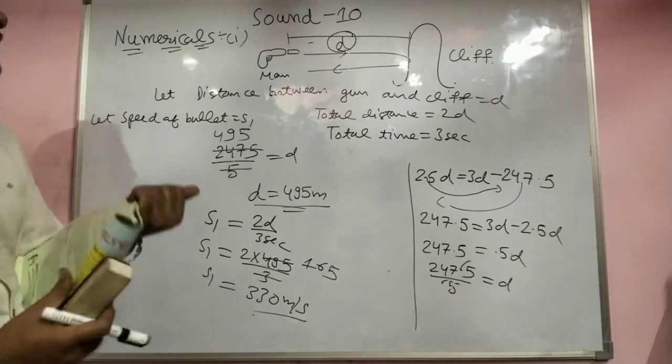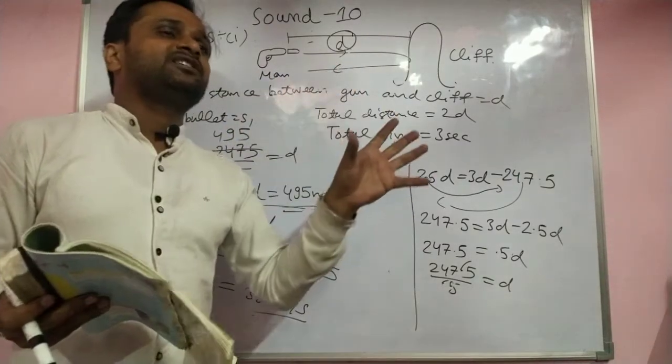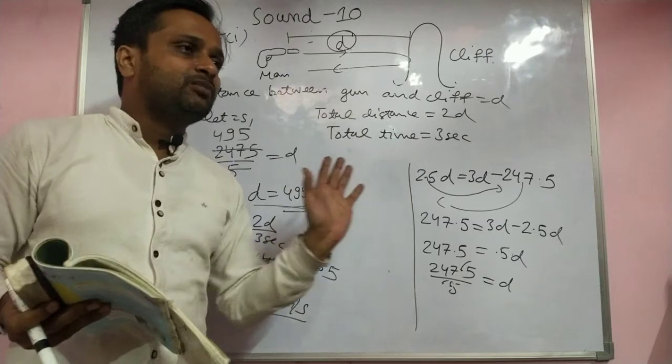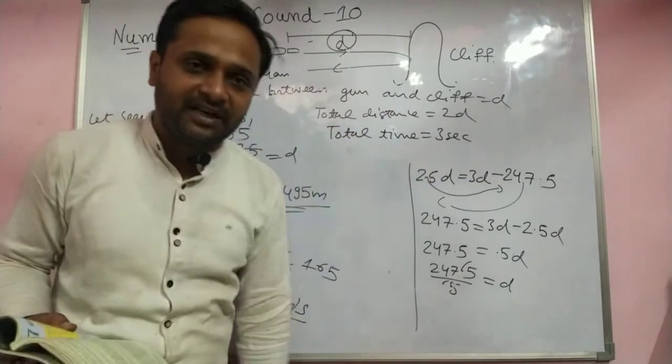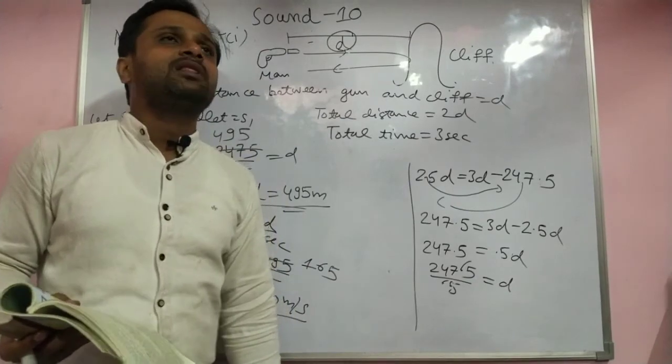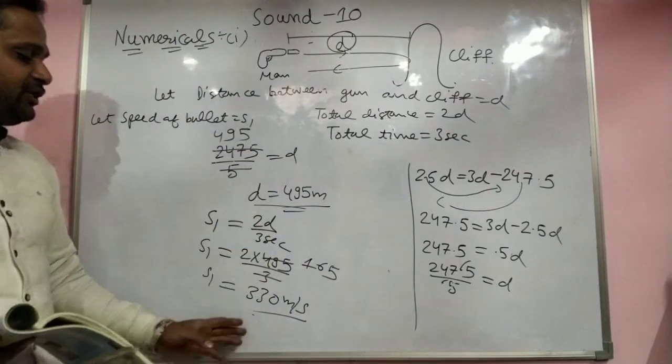In the first case, we took the total distance as 2D, but when the person moves 82.5 meters nearer, you take the distance as D minus 82.5. Both speeds are the same, so equate them and solve for the distance. Secondly, you find the speed.